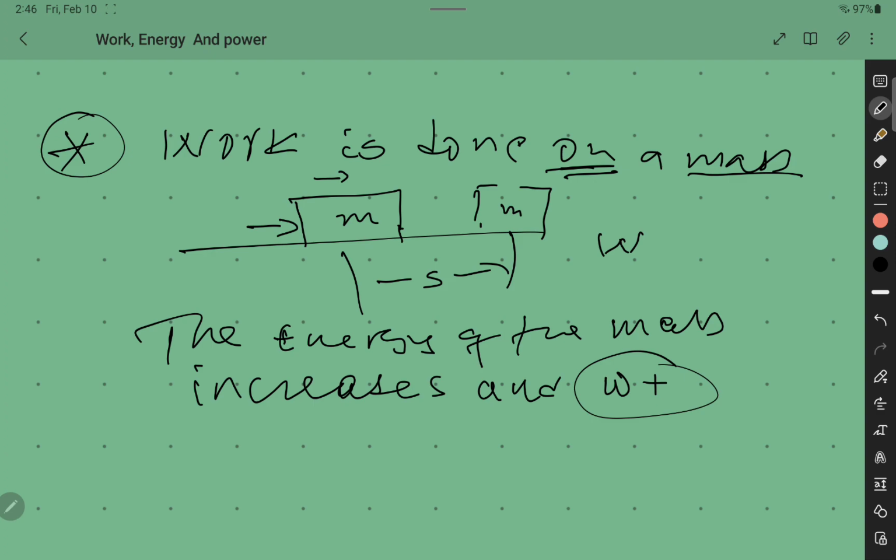So when you apply a certain force F on a mass, through this force, energy is going to transfer from the agent exerting the force to the mass. So the mass will process that energy as increasing kinetic energy. Whenever work is done on a mass, the energy of the mass will increase, a positive work will be done. Let us see how work is done by a mass.